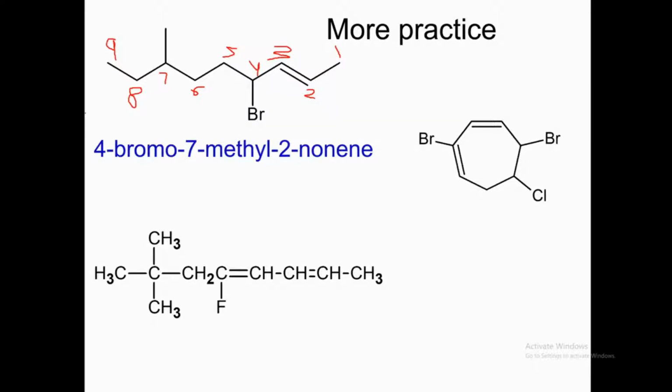Because there is a bromo group at position 4, and there is a double bond. That is why we are saying ENE at the end. There are 9 carbons. That's why we are saying non. And there is a methyl group at position 7. That's why we are saying 7-methyl, and bromo at position 4. Can you name these two compounds? This one and this one. You try first, and then I will tell you the answers.